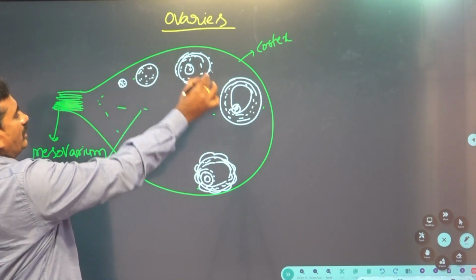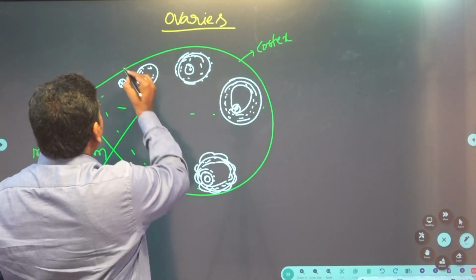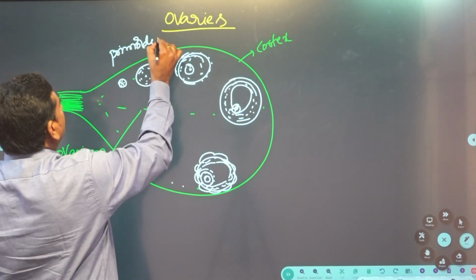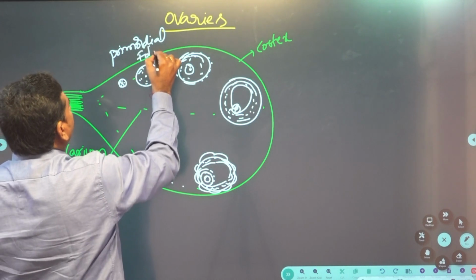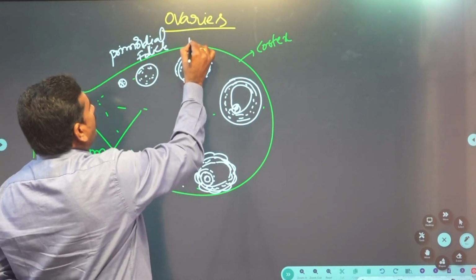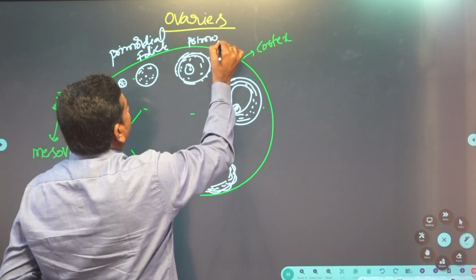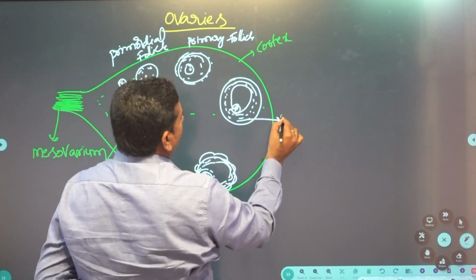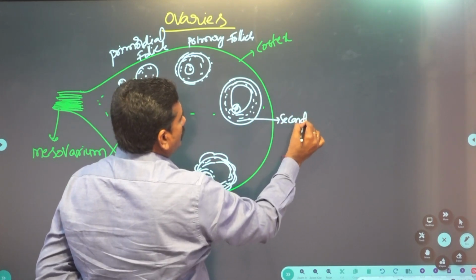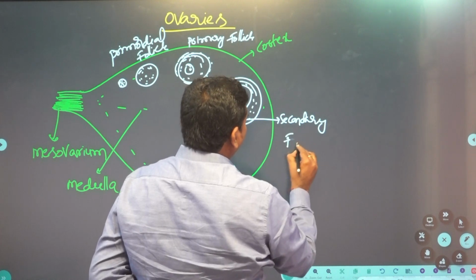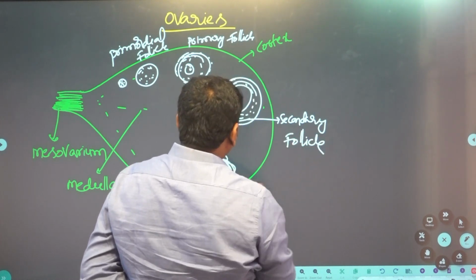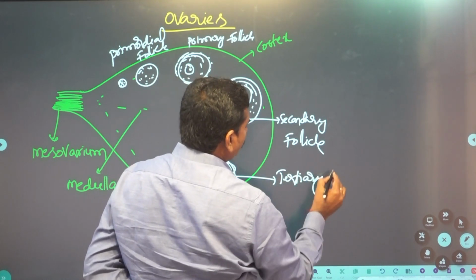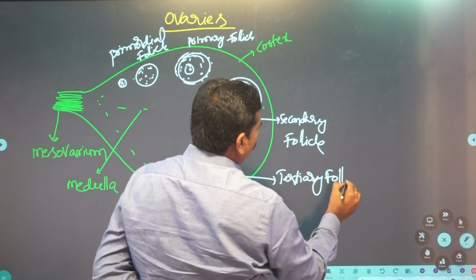The millions of follicles are present. So they are primordial follicle, primary follicle, secondary follicle, tertiary follicle, also called Graafian follicle.